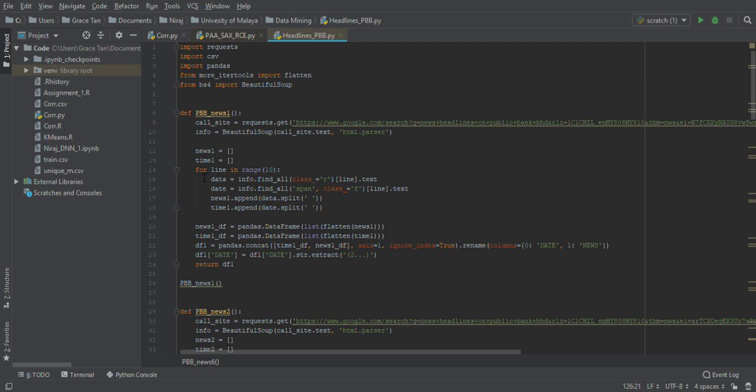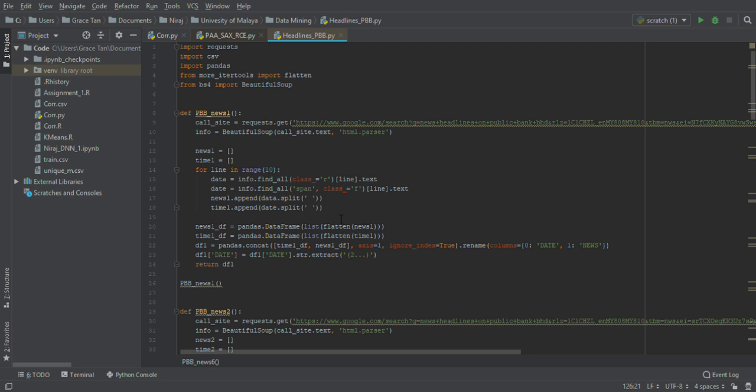Then we have looped that code over the class to go from one news to another, picking the headlines. These are just the headlines. We have not gone into the details of the news because we just want to know the headlines about Public Bank and the related events, which could have other banks together with it.